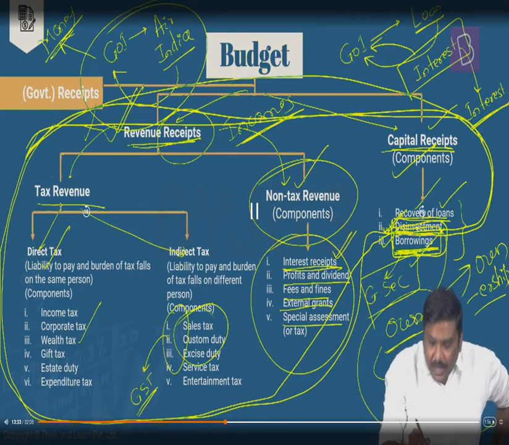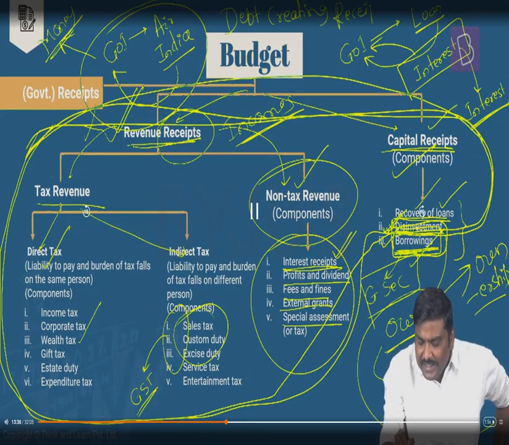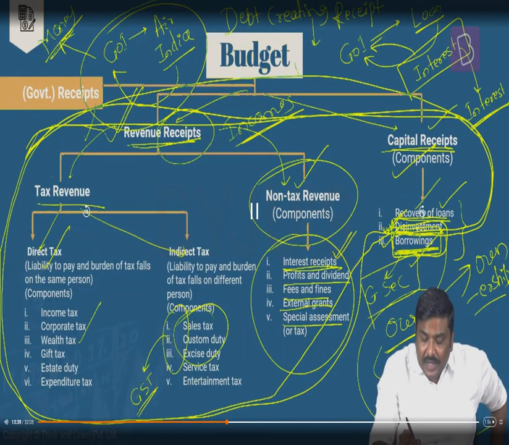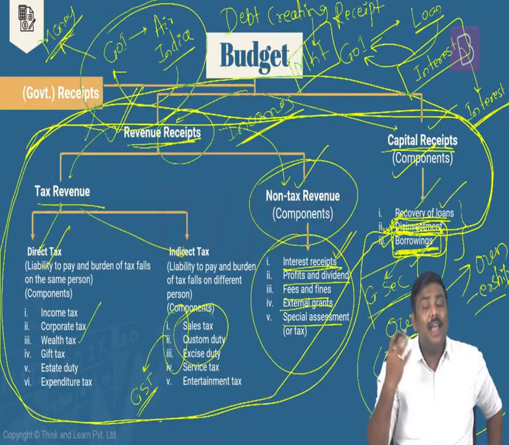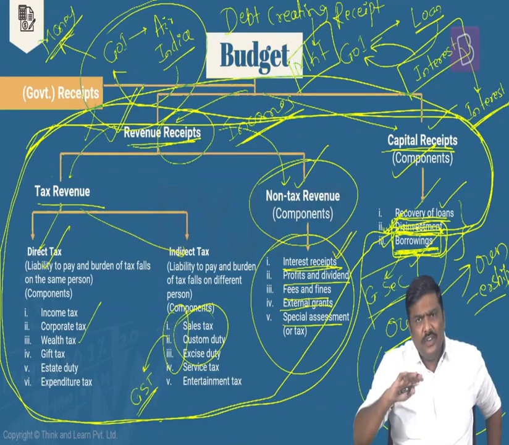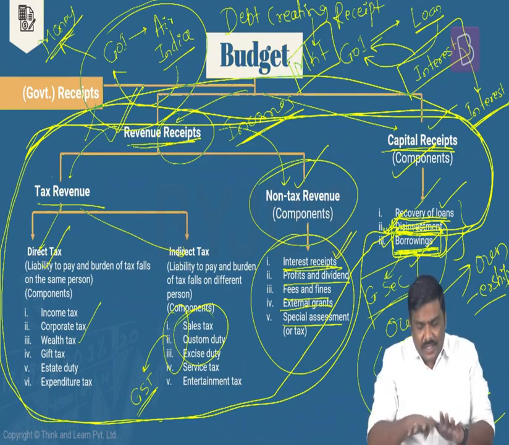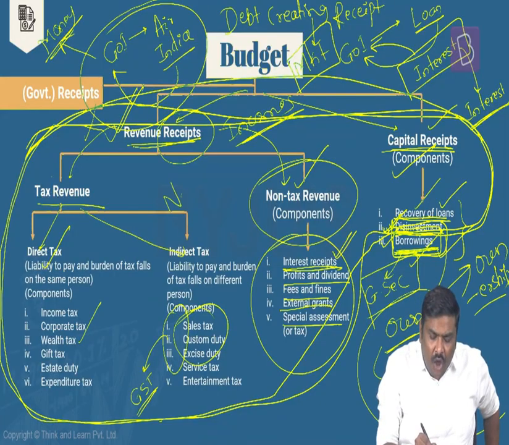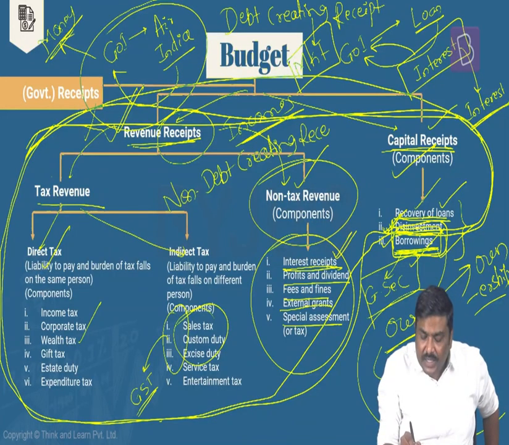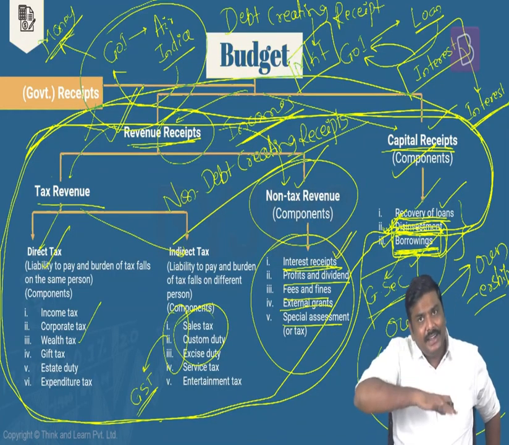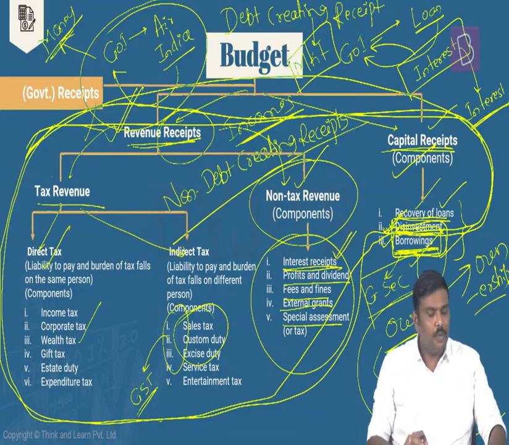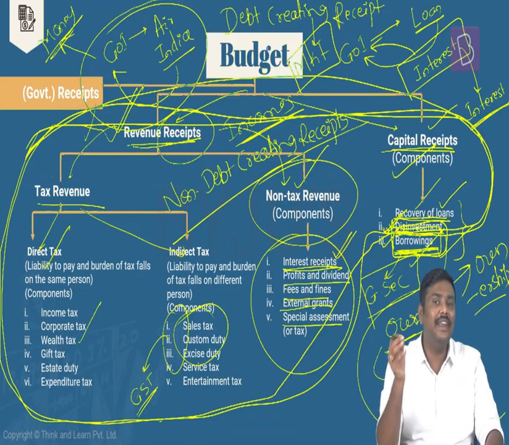One group will be referred to as debt creating receipts. Right? What is a debt creating receipt in the example that I've taken? Market borrowings. Debt means liability, repayment. And market borrowings will create a liability for the government. So debt creating receipts. And club, put together all the remaining receipts that are there in the slide, you will get non-debt creating receipts. Done. So receipts can be further divided into two parts here, debt creating and non-debt creating. Now, what is the importance of this classification? You will understand when I take up deficits.